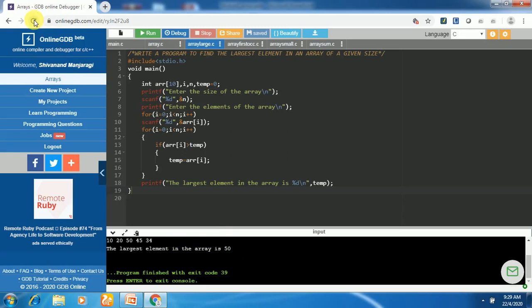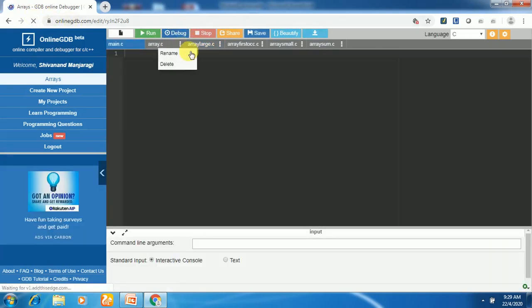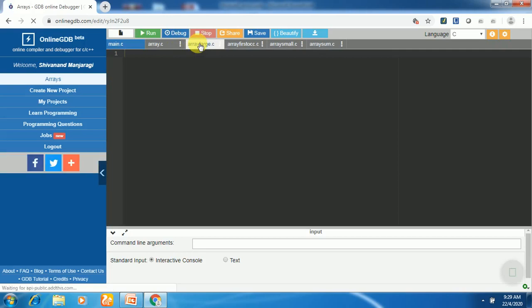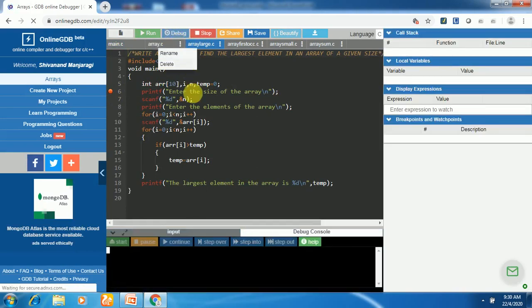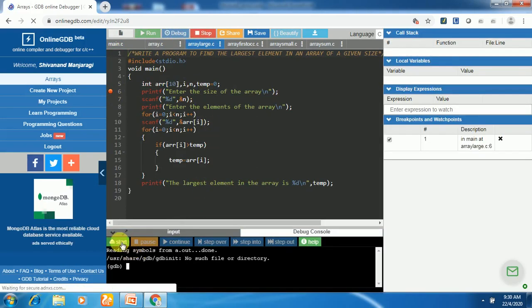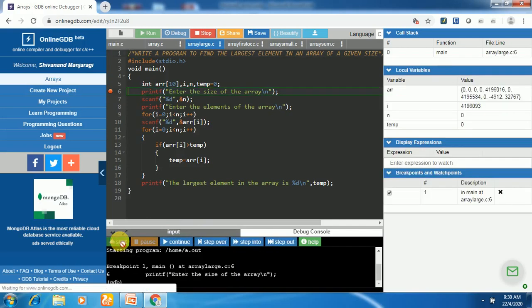Now let us refresh this and go to debug and put the breakpoint here at line number 6. Click on debug. Let us execute the program step by step. Let us start the execution here. When the execution is stopped here, let us go with the step by step execution, and parallelly we can look for the values of array, I, n, and temp.